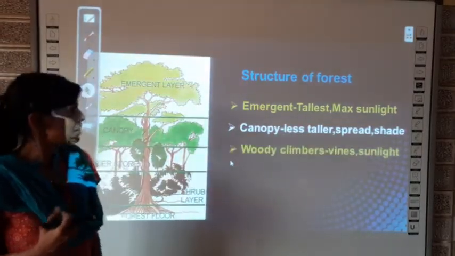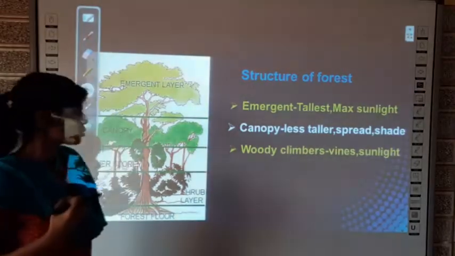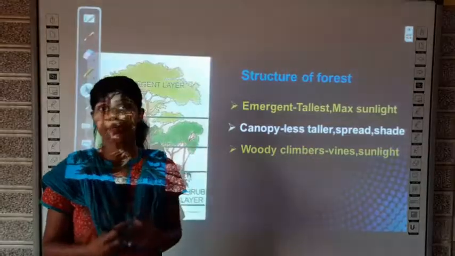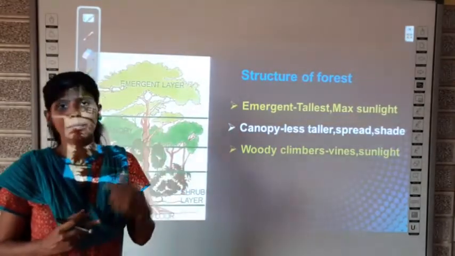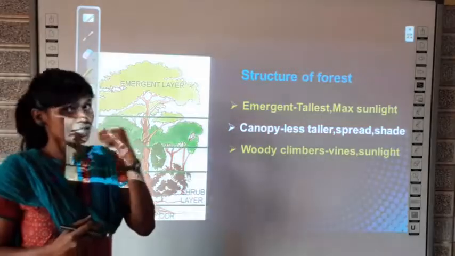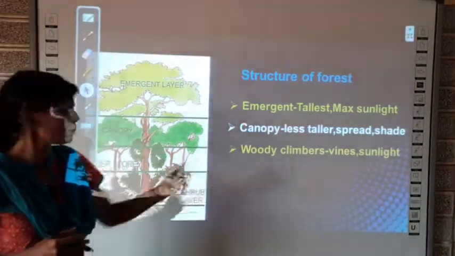So the next layer is woody climbers. What are climbers? Vines, you all know, no? Say for example grapes, they are vines which can climb about, no? Similarly, the trees which have the tendency to climb about will come under woody climbers.